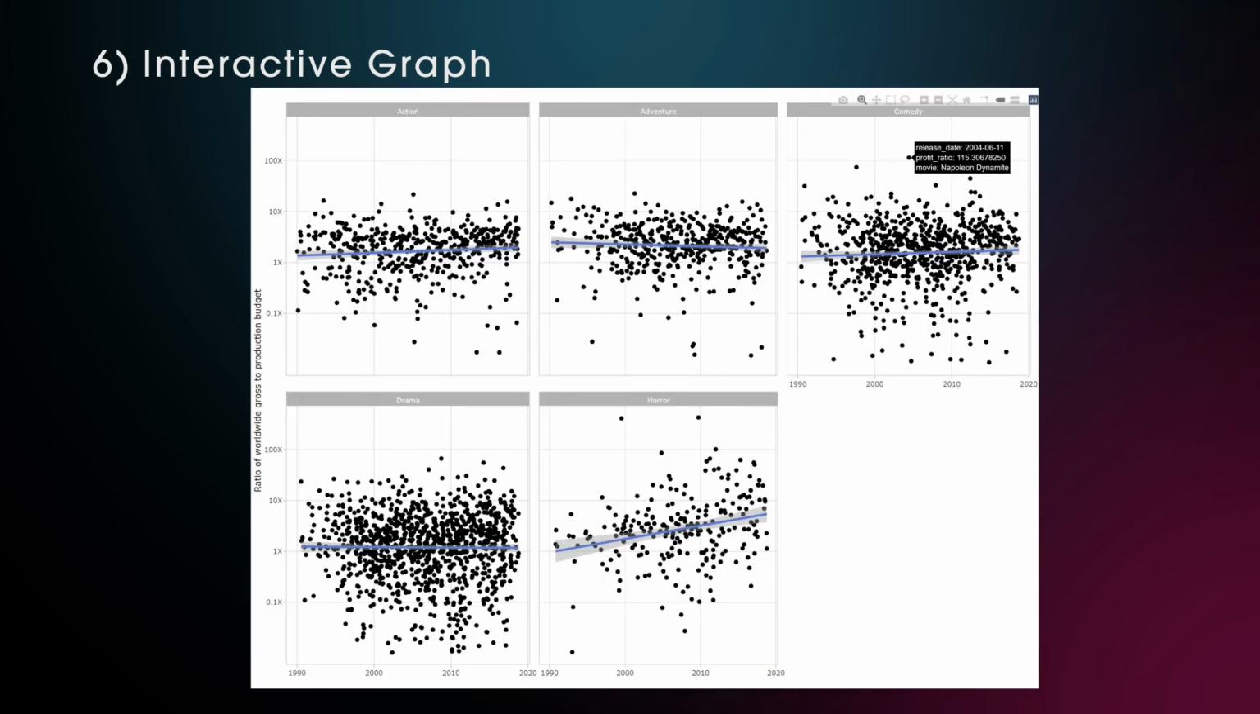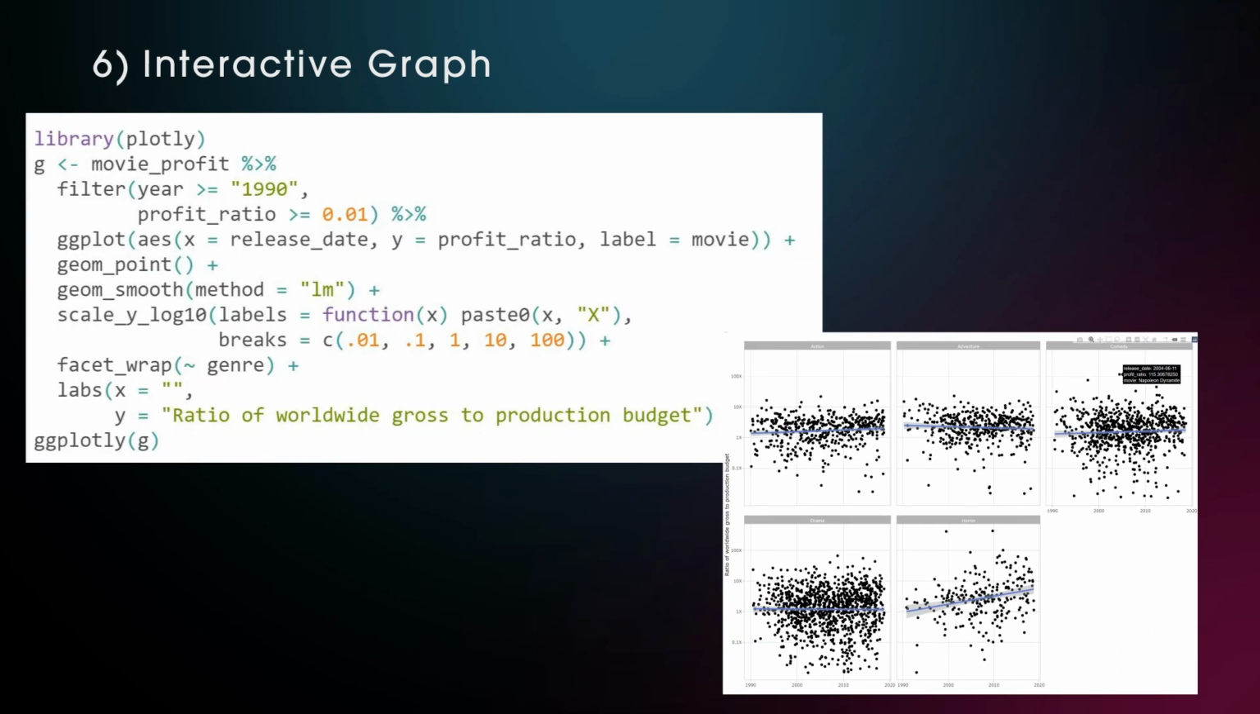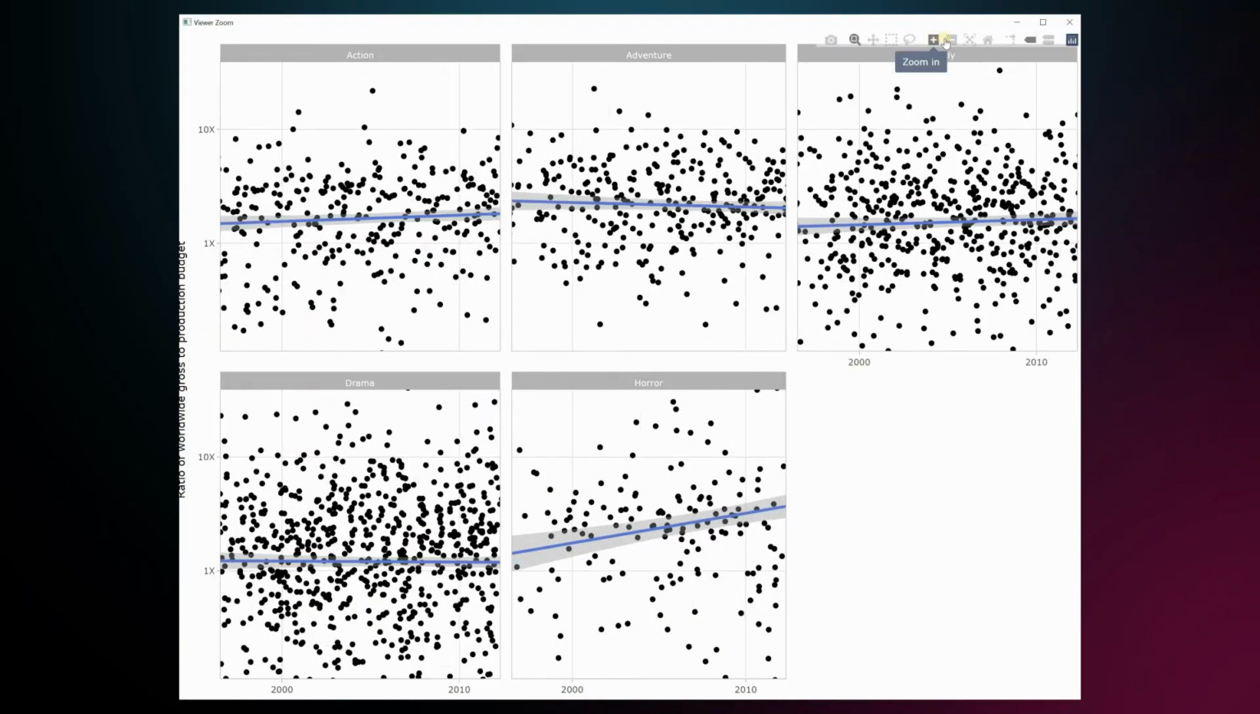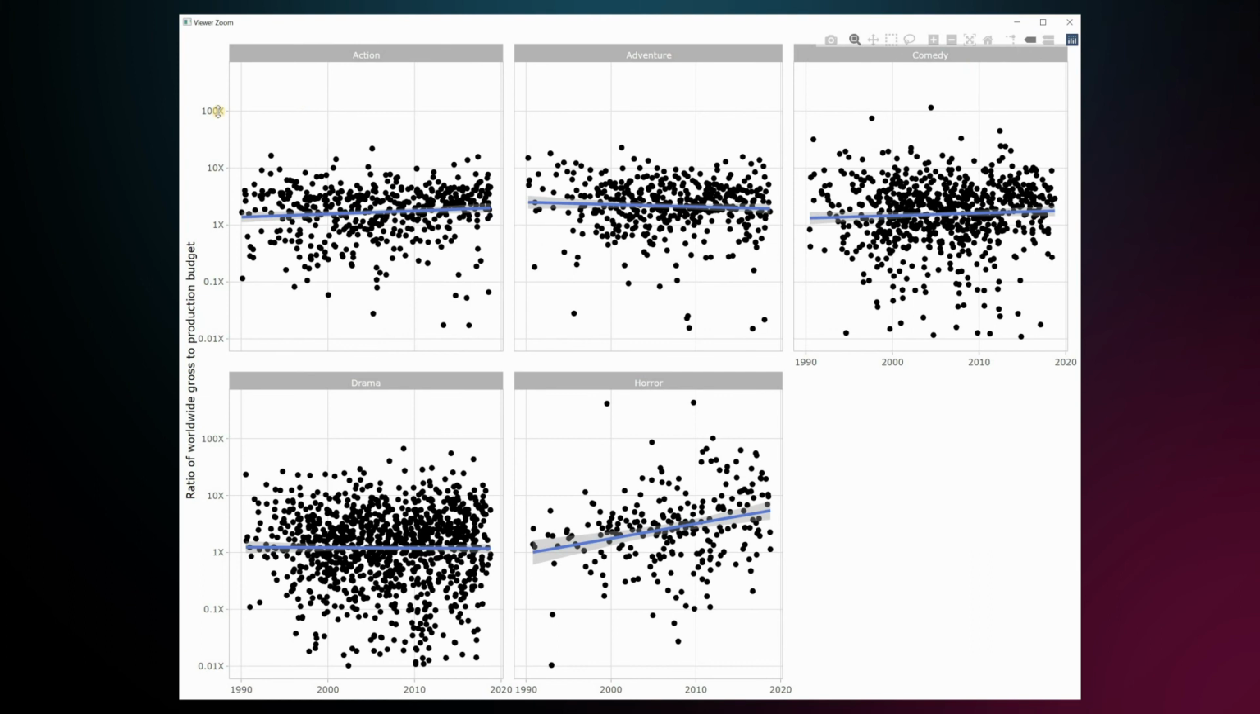For data exploration, it is always nice to have an interactive graph, and with the plotly package these are really easy to produce. All we have to do is to store the plot in an object like g and then call this object with the ggplotly function. This allows you to zoom in and out of the graph, and with hovering over the points we get extra information like the movie title and profit ratios.